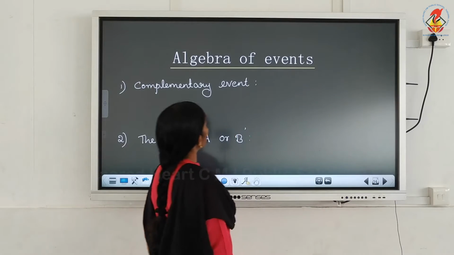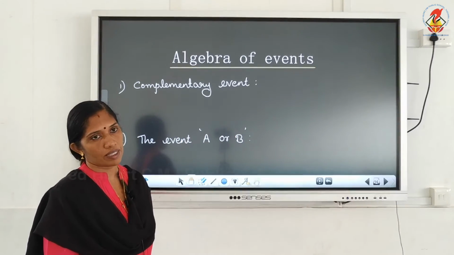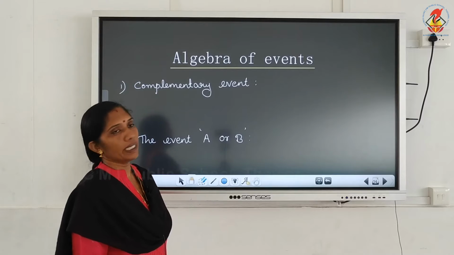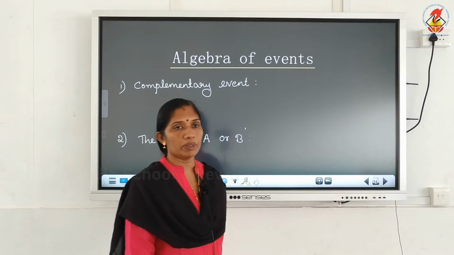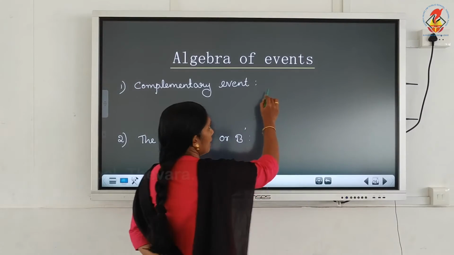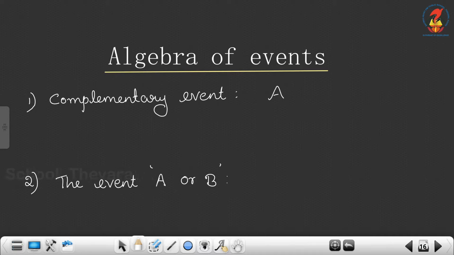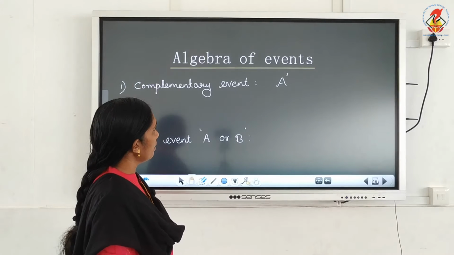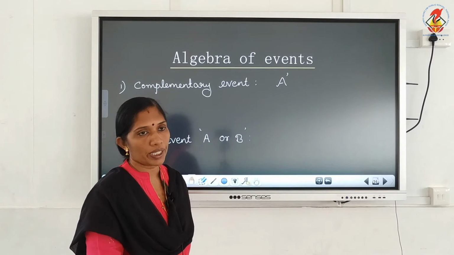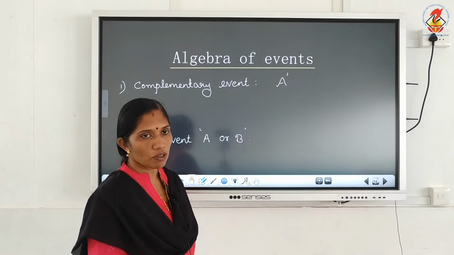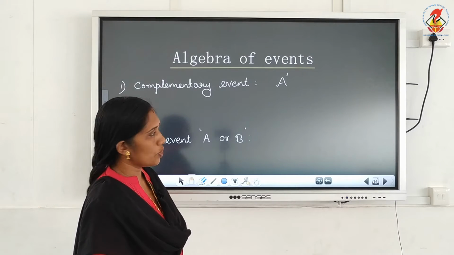Now the next is the algebra of events. Complementary event: to every event A there exists an event which is the complement of A. The complementary event has the symbol A dash, or another way we say it is not A. Not A is also the complementary event to A.